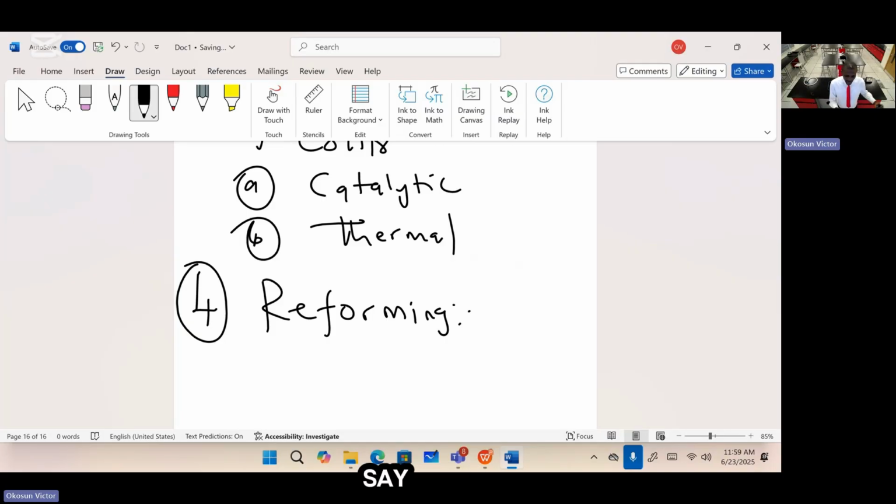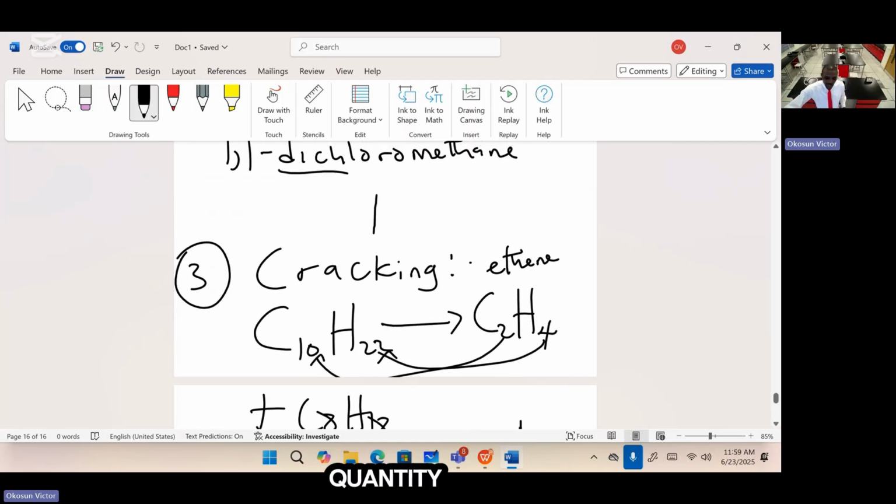Okay, now let's say the chain of hydrocarbon is long, you can change it to branch chain, or you can change branch chain to long chain. So reforming is simply when the structure of hydrocarbon is rearranged either to branch chain or to straight chain just to improve quality. So reforming has to do with quality, while cracking has to do with quantity.